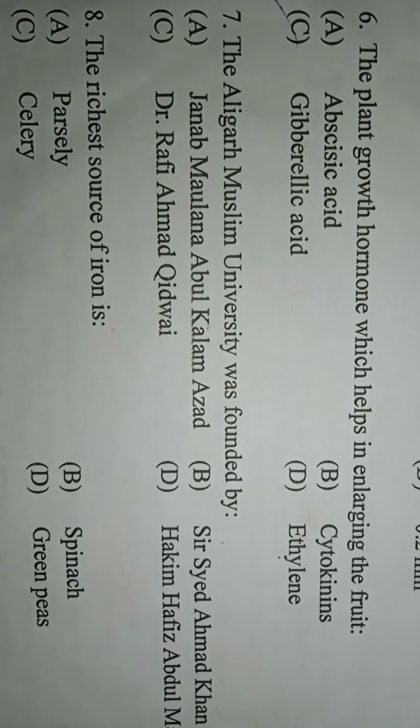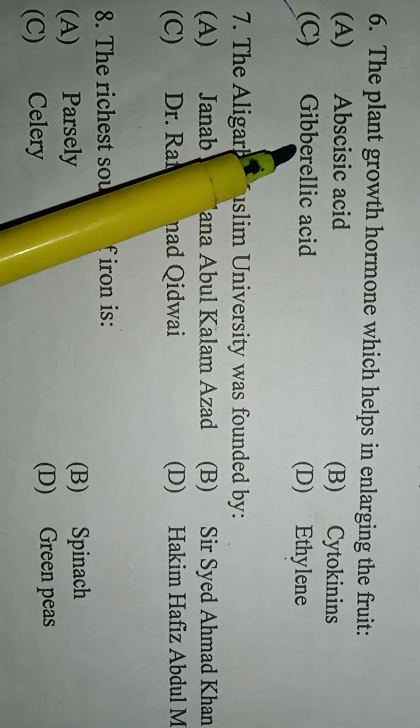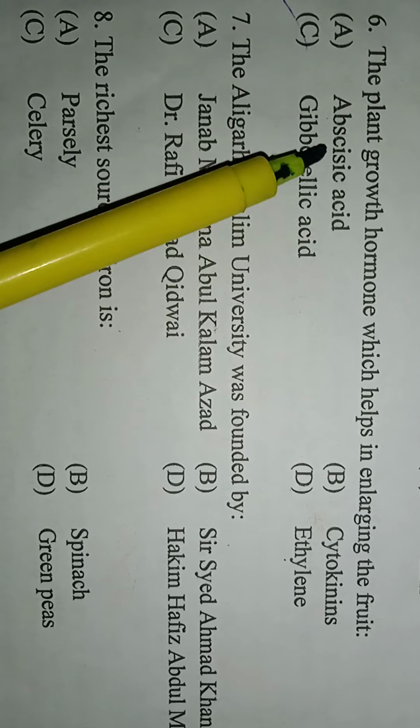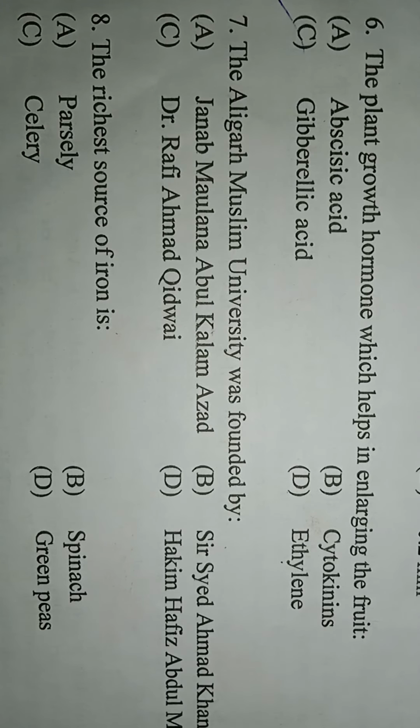The next question is the plant growth hormone which helps in enlarging the fruit size. Option A is abscisic acid, option B is cytokinin, option C is gibberellic acid, option D is ethylene. Here the correct answer is option C, gibberellic acid. The growth hormone which helps in enlarging the fruit is gibberellic acid.